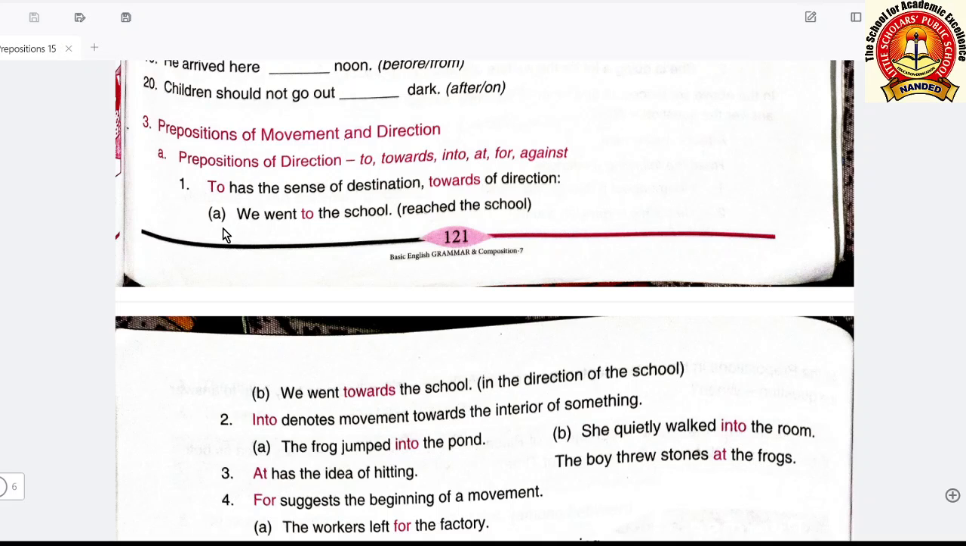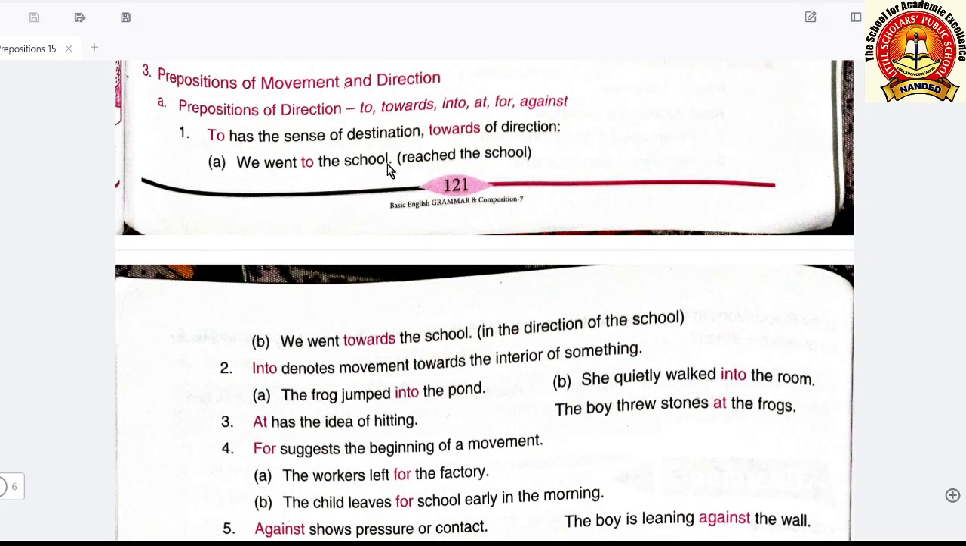Let us see. We went to the school. We went to the school means towards the school means to the direction of the school. We went towards the school in the direction of the school. We went to school is telling exactly we reached to the school to that point. We went towards the school. Towards is telling that we went towards the school, but it is not sure that we went to the school or not. So this is the difference between to and towards.